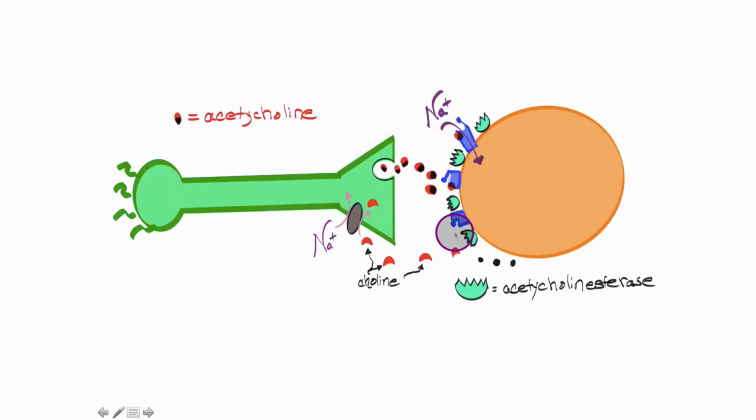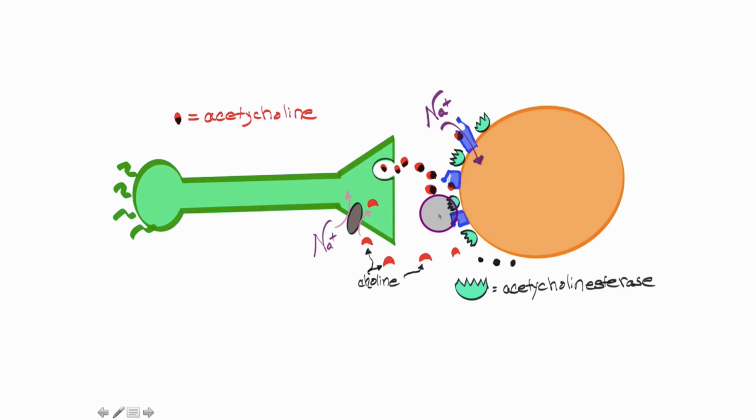So if we look at this in red here, this is the choline. We see in black here, this is acetyl coenzyme A, which is going to be taken care of in another manner. But the choline is going to be recycled or reuptaken into this neuron.